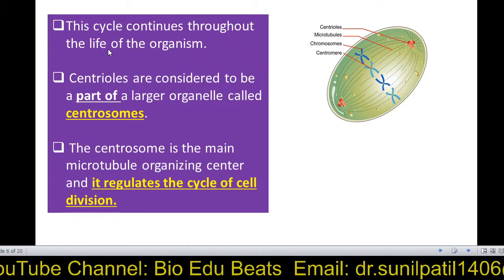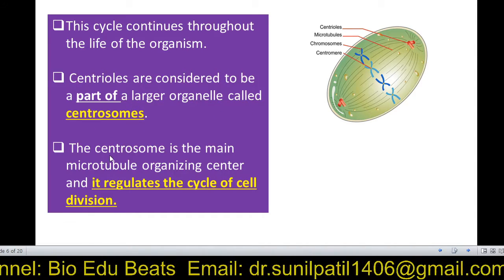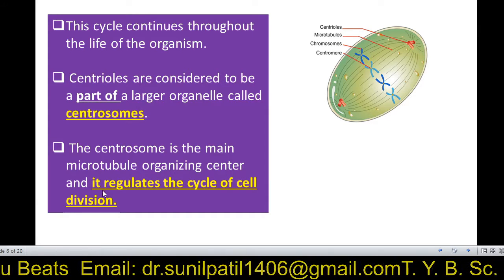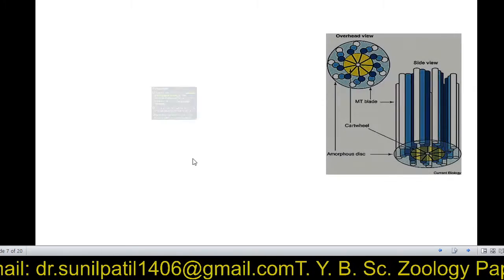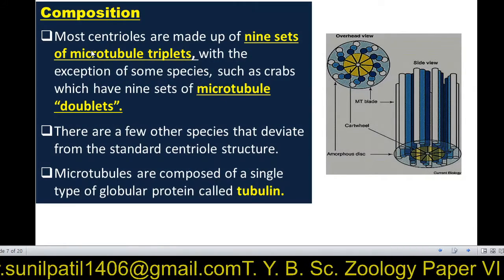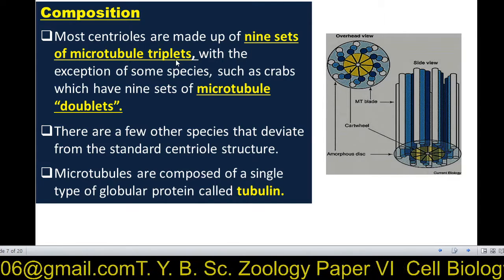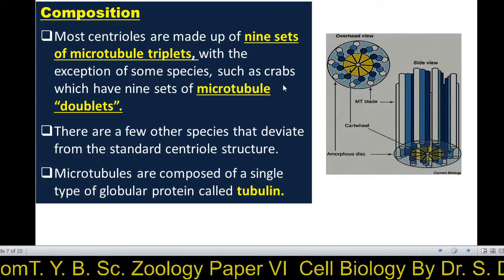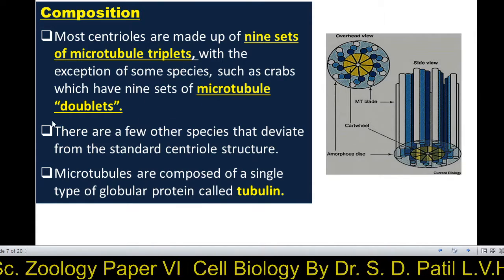The centrioles are considered to be part of a larger organelle called the centrosome. The centrosome is the main microtubule organizing center and it regulates the cycle of cell division. The composition of centrioles: most centrioles are made up of nine sets of microtubule triplets, with the exception of some species such as the crab, which have nine sets of microtubule doublets.